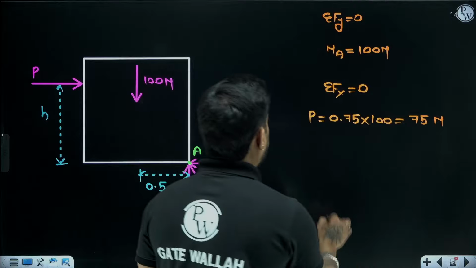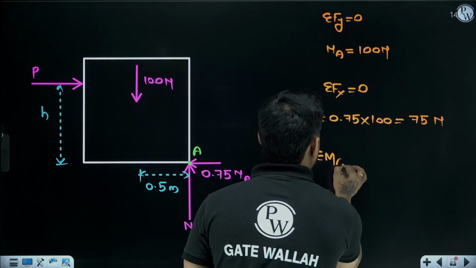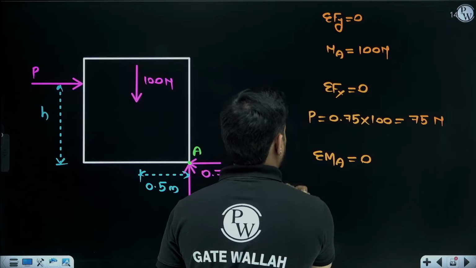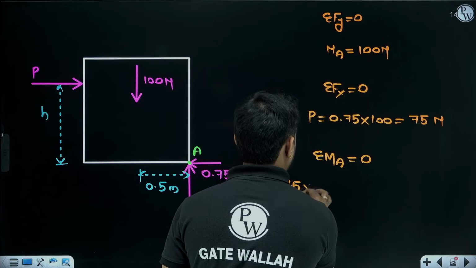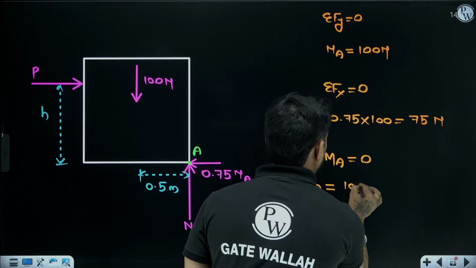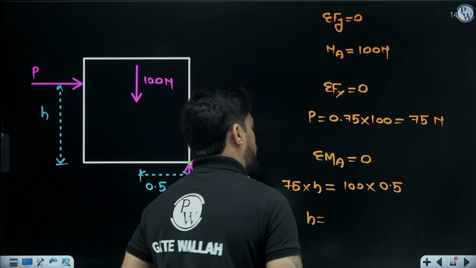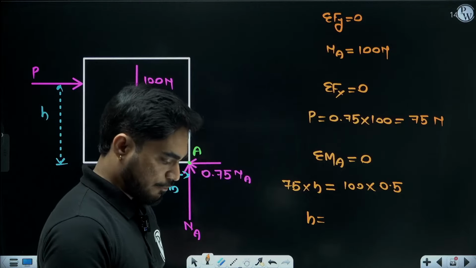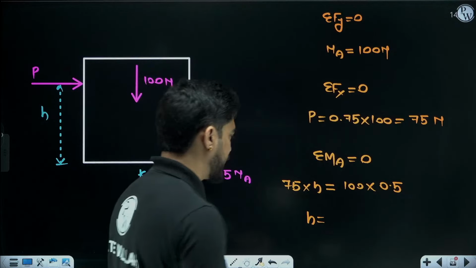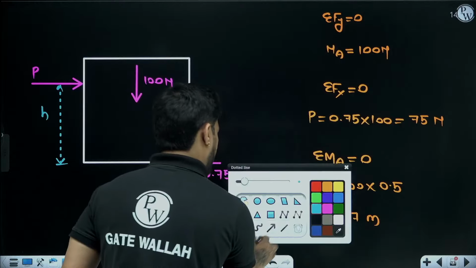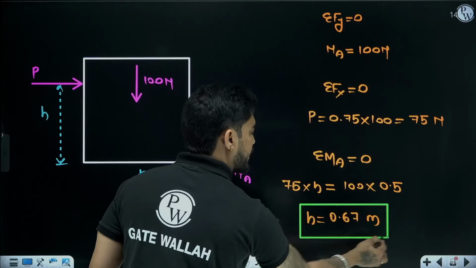So if I take moment at A, then P into h, 75 into h will be 100 into 0.5. So h will be 50 by 75, means 0.67 meters. Is this the correct answer?